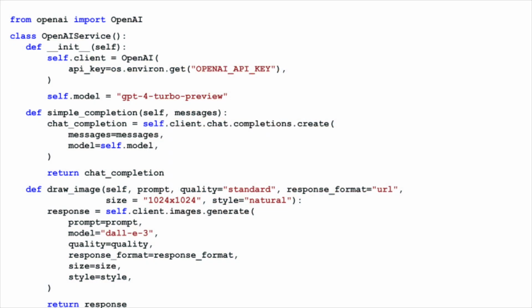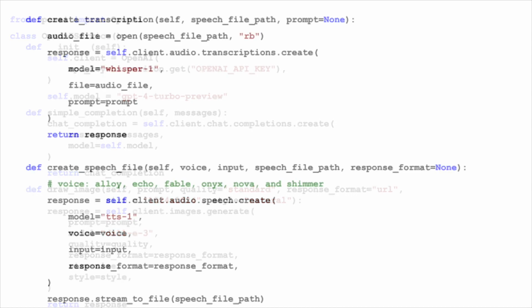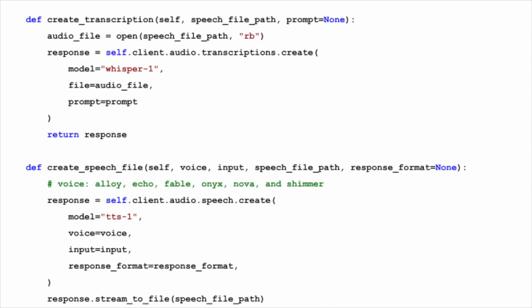In our previous video, we introduced the OpenAI service class to integrate OpenAI's APIs into our Python projects. Today, we're expanding this class with 2 essential functions, one for converting audio to text using Whisper, and another to turn text back into speech. Let's dive into how we can extend the functionality of our OpenAI service class.